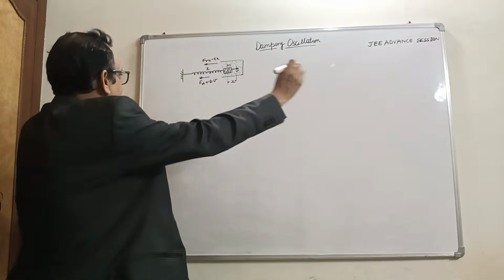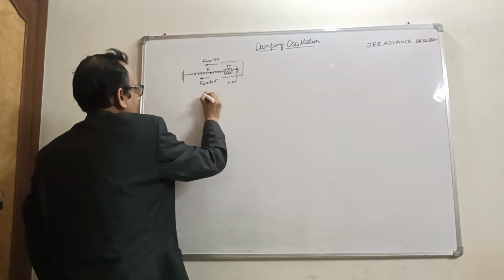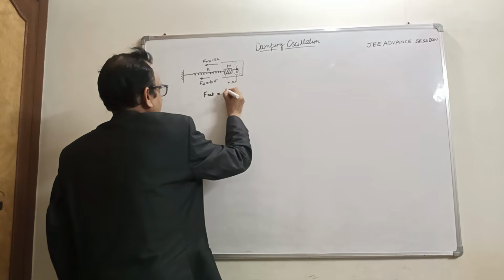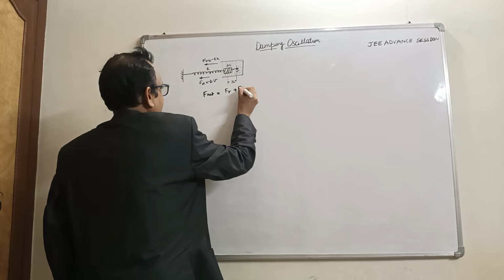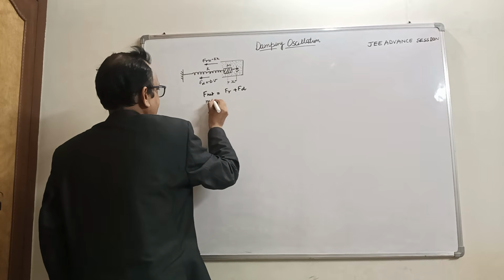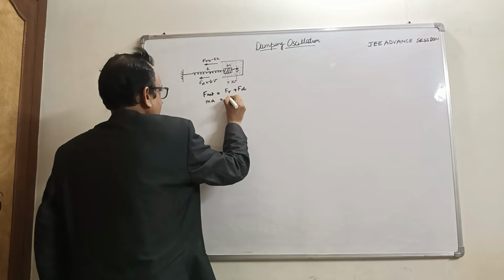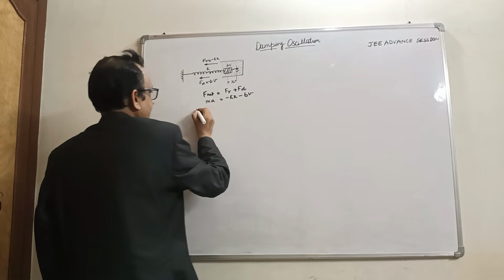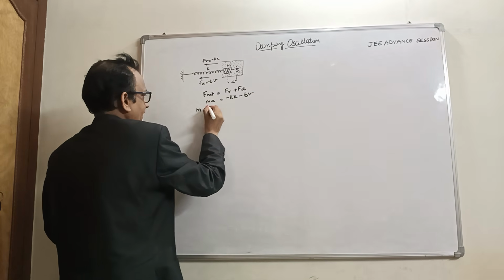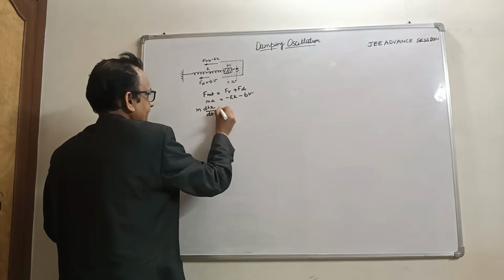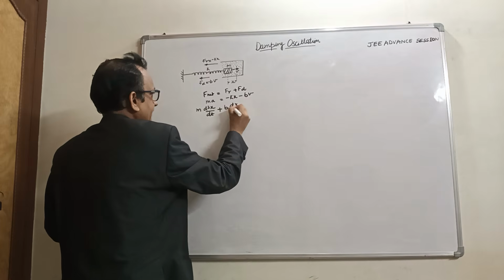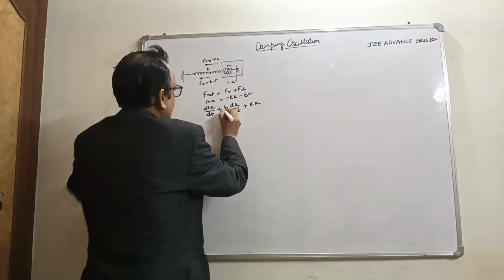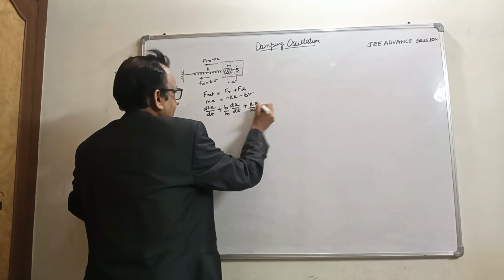So we write the equation for the forces. So F net would be restoring force plus damping force. So this would be ma, equal to Fx, restoring force would be minus kx, and minus bv, and acceleration we write here d2x over dt square, and this would be b into dx over dt plus kx. So divide by m.